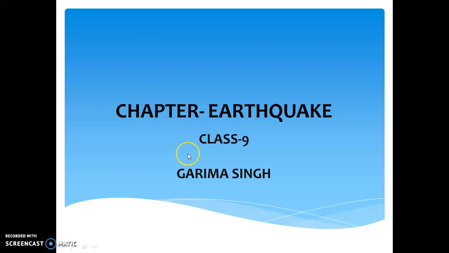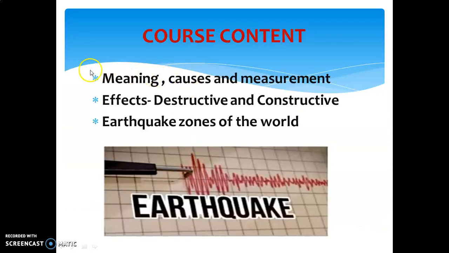Now today we will start a new chapter, earthquake. These are the topics which we have to cover in this chapter: meaning of an earthquake, what are the causes and measurement of an earthquake, destructive and constructive effects of an earthquake, and what are the earthquake sensitive areas.